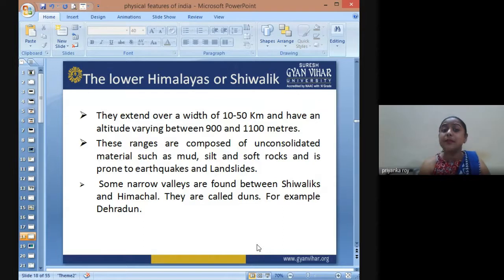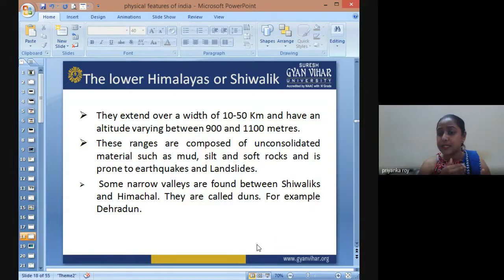This range is predominantly composed of conglomerate type of soil, a combination of mud, silt, and soft rocks, and because it is already on a syncline, it is prone to earthquakes.